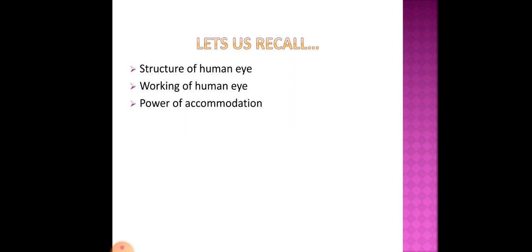So now let us recall what we have studied. We discussed the structure of the human eye and the various components of the human eye. Then we discussed the working of the human eye, how the eye helps us to see objects. Then we discussed the power of accommodation, which is the ability of the eye lens to adjust its focal length. And then we discussed defects of vision and their correction. Three defects we have discussed: myopia, hypermetropia and presbyopia, and how they can be corrected.